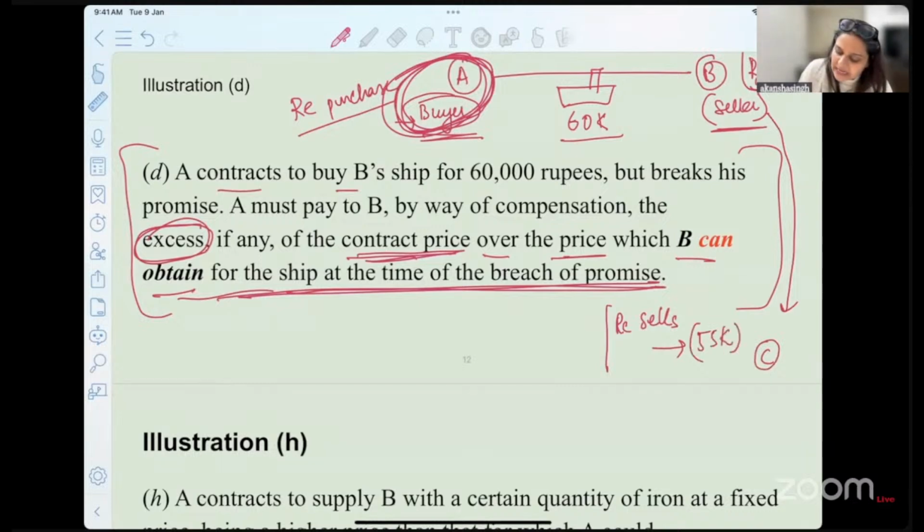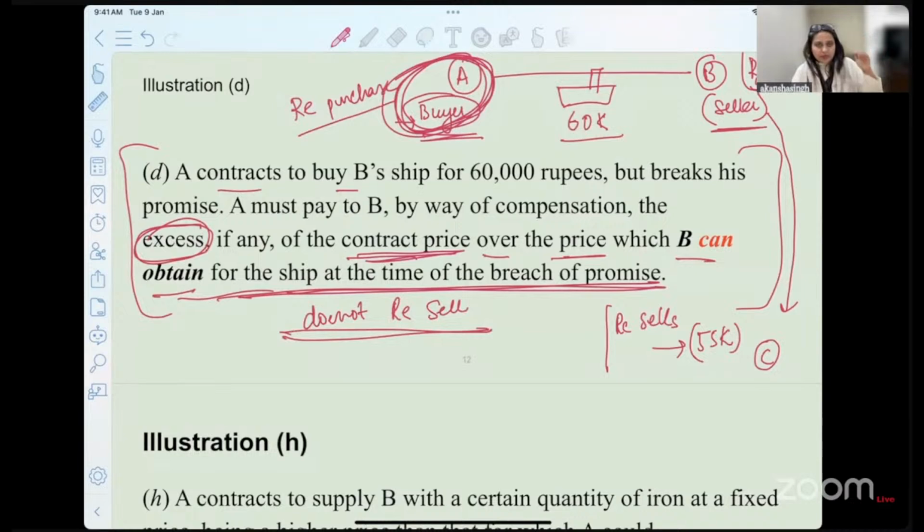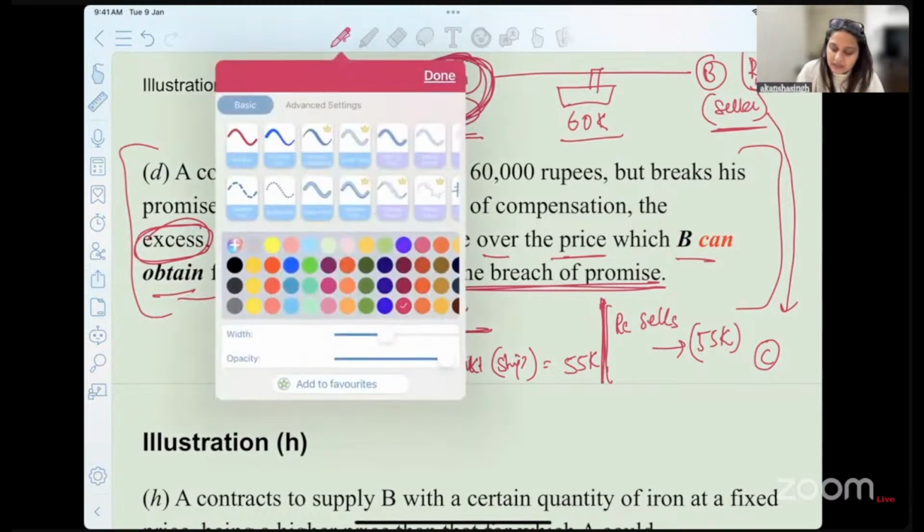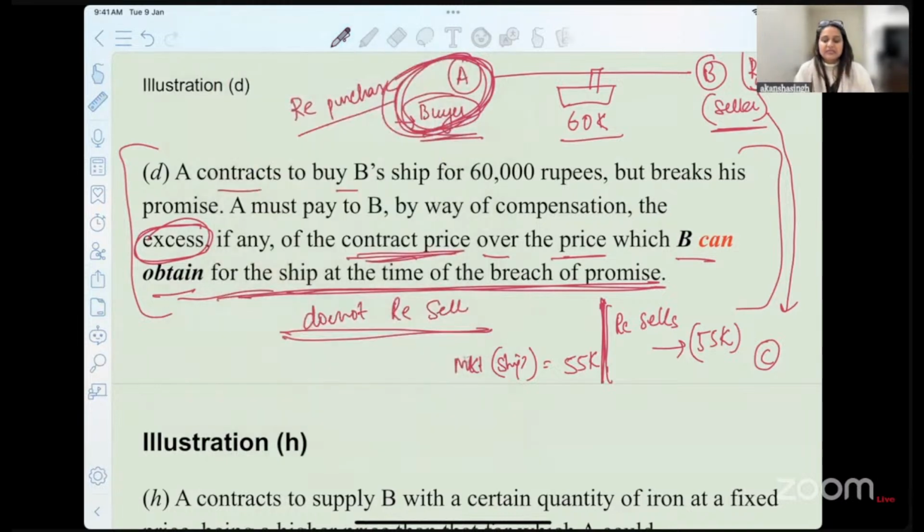Or B does not resell. He doesn't resell it to anybody. He understands that the market price is going down for the ship. He doesn't resell it to anybody. But what is the market price for the ship today? The market price for the ship is 55,000. Okay. What is the compensation that B can expect from A? The answer is given in the illustration itself. It says the excess of the contract price.